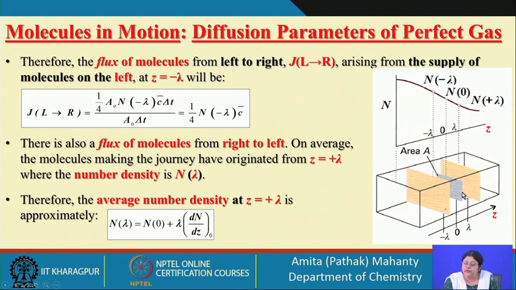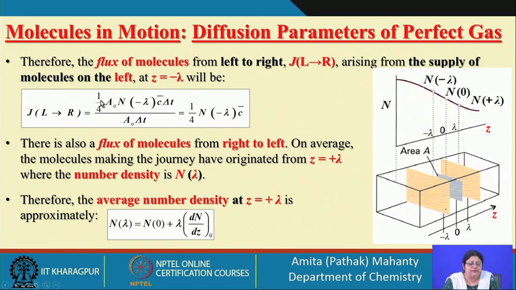The molecules are moving with the mean relative speed of c bar and in delta time t. So c bar delta t is the distance, and this is the area A or A0. So A0 into c bar delta t is the volume element. This is the number density which you are talking about, so that has to be multiplied.